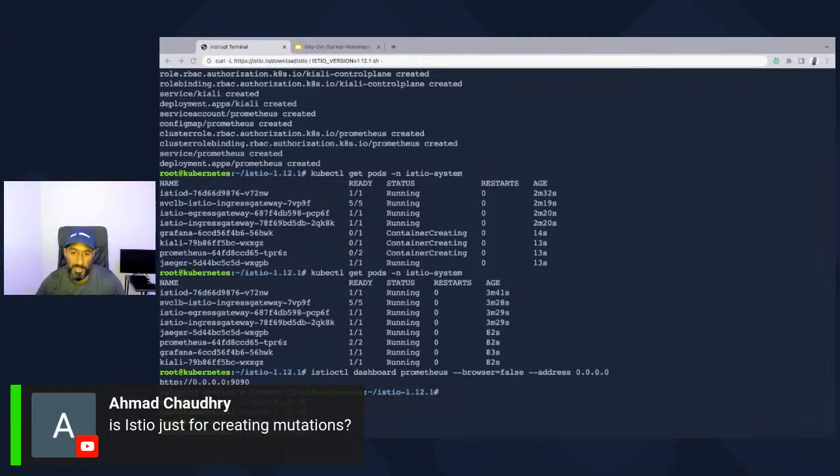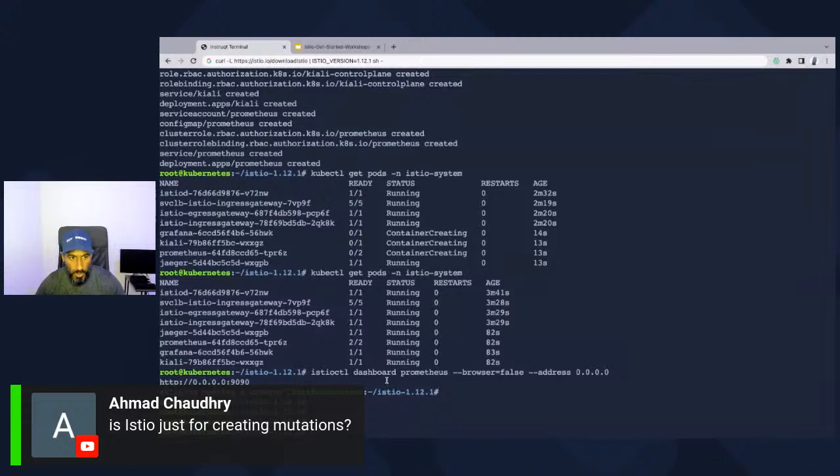Istio is there to provide the traffic management using the sidecar proxies that it has injected. It uses the mutating admission webhook controller to be able to inject the sidecar because it's modifying a resource. So it needs authorization to do so, and it has been granted that permission from within the Kubernetes environment.